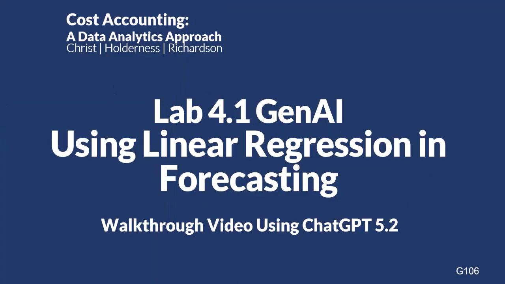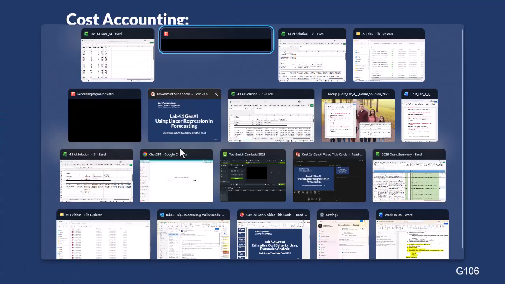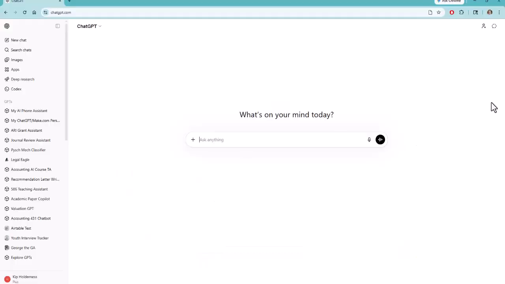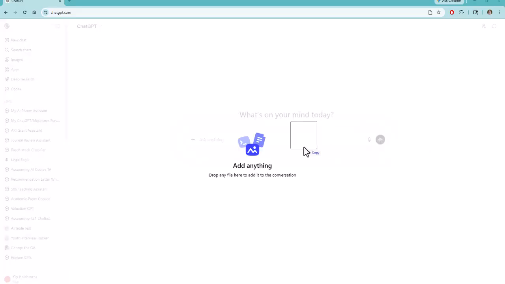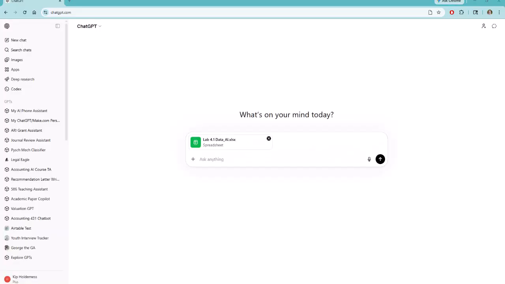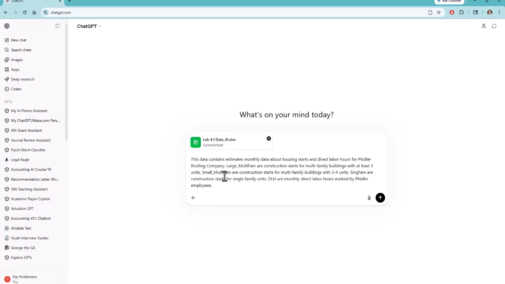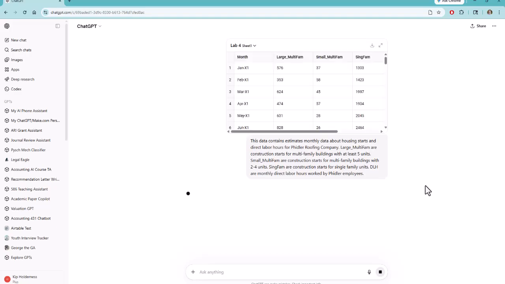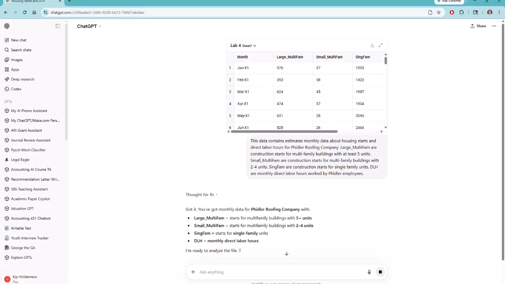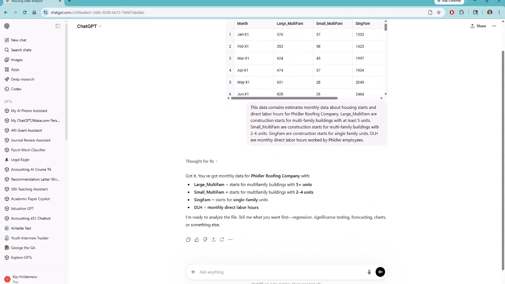So let's open a new ChatGPT window and upload that Excel spreadsheet I just showed you. We're going to give ChatGPT some background information about this case, just explaining that we're working on Fiddler Roofing Company's data and what each variable means. Okay, so it looks like it understands the data that we've uploaded.